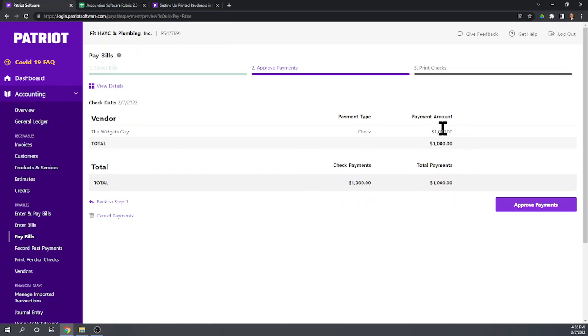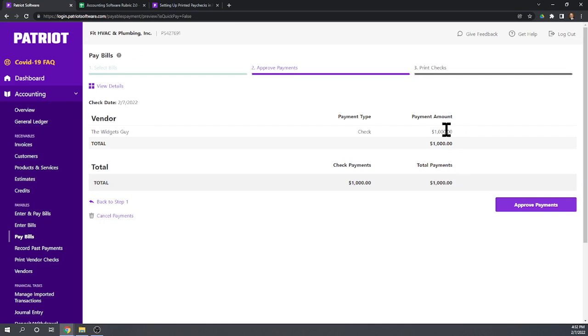Well, this is problematic. We cannot make a short payment of the bill. We have to pay the entire amount or nothing. So we would have to go back and change the original bill, which is the only way we could make a short payment.